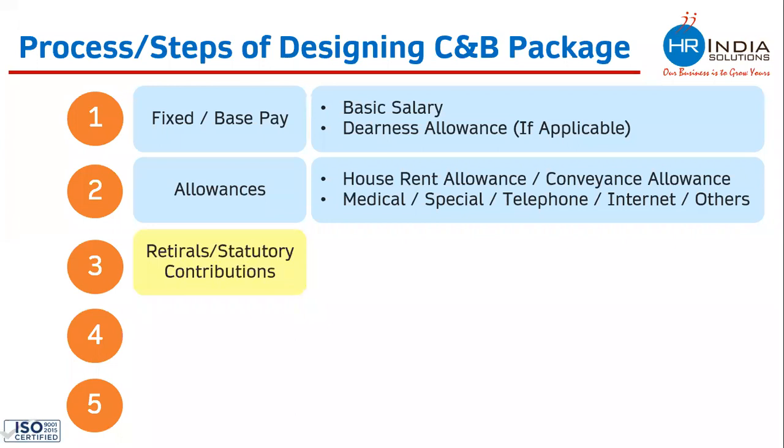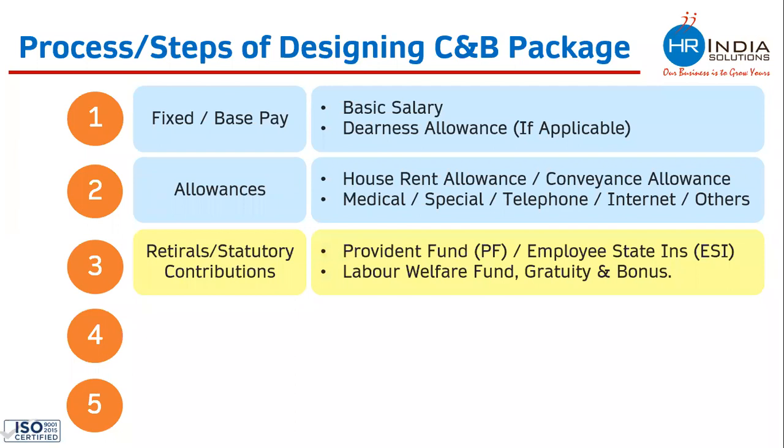In the third step, you work on retirals and statutory compliances. This is something which you do not actually decide. This comes from the labor law point of view, and you calculate the cost of this. Whatever the employer would be contributing to all these statutory bodies on behalf of the employee, you need to add that. Retirals or statutory contributions can be on account of Provident Fund, ESIC Act, Labor Welfare Fund, which is a state-specific rule. In many states, you will not find Labor Welfare Fund, and many companies add gratuity and bonus, and there are many companies who do not add gratuity and bonus also. So both the companies are correct.